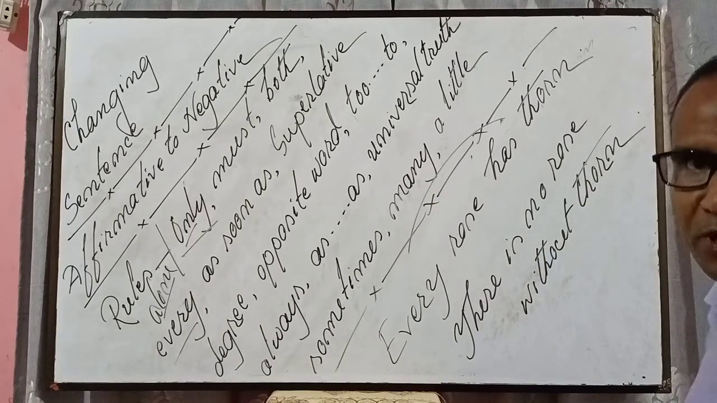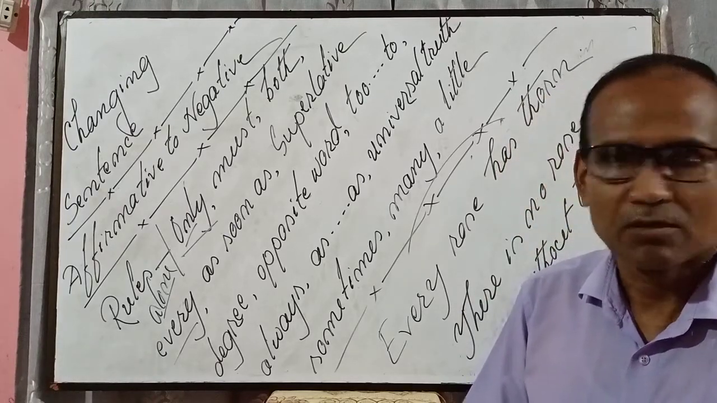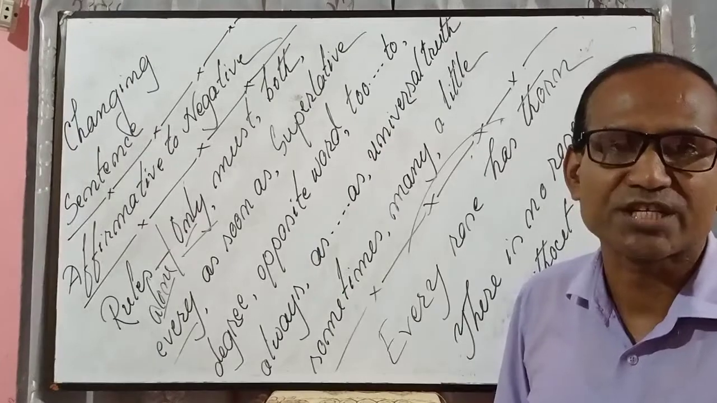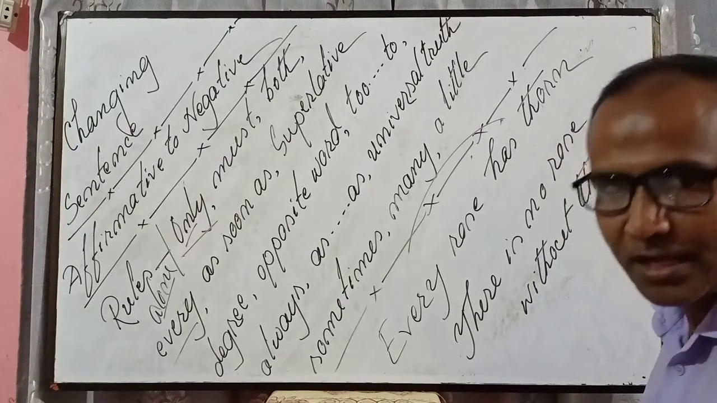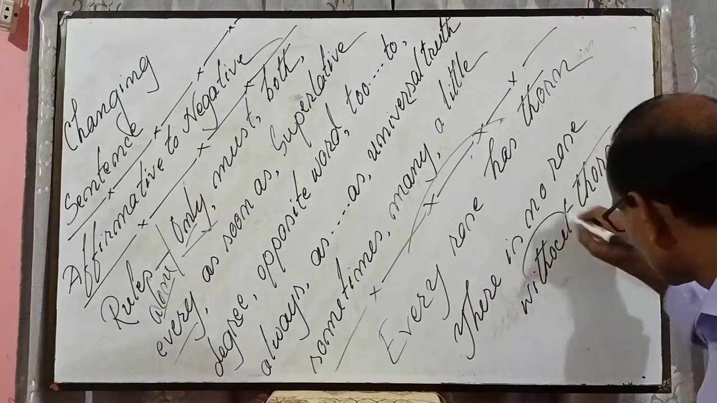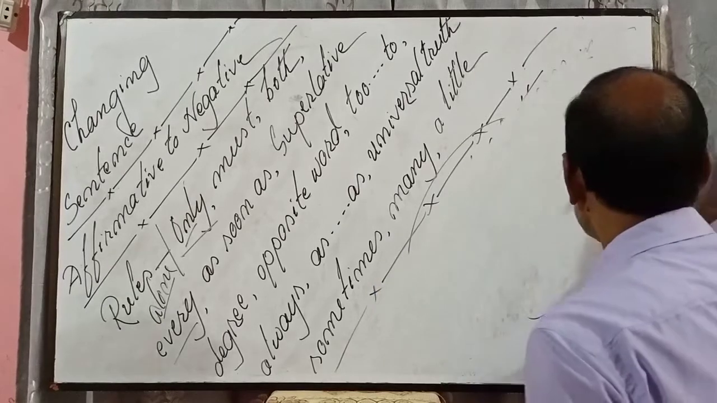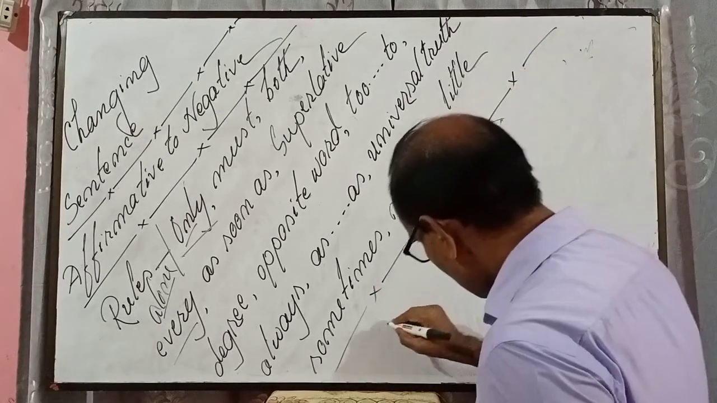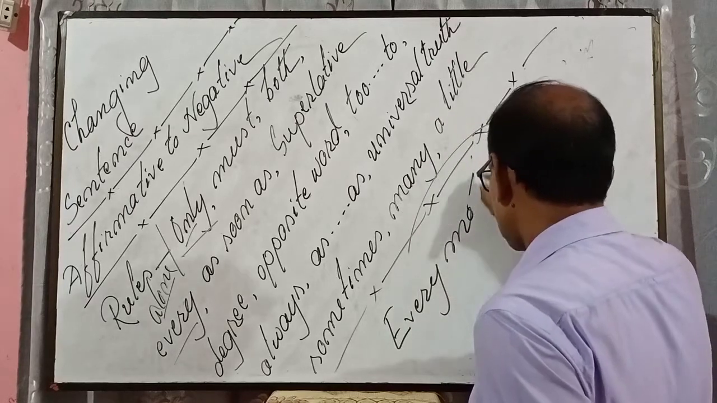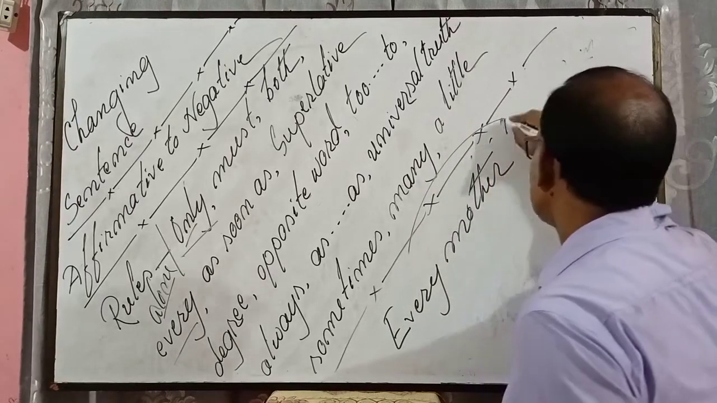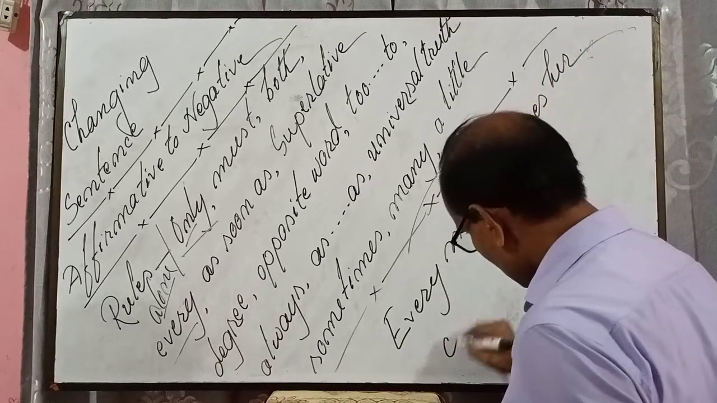Or the most common is every mother loves her child. What does it mean? প্রত্যেক মা তার সন্তানকে ভালোবাসে. That means there is no mother but loves her child. Here, but means without. Every mother loves her child.